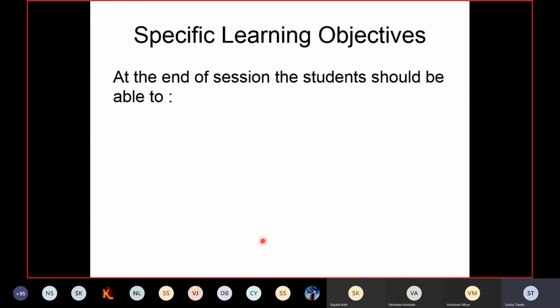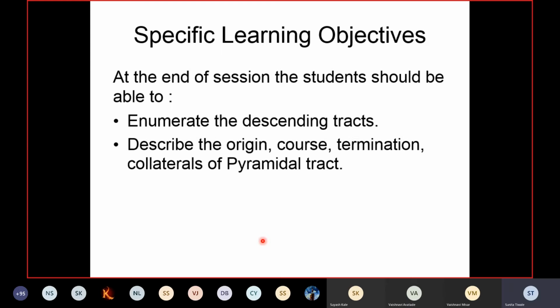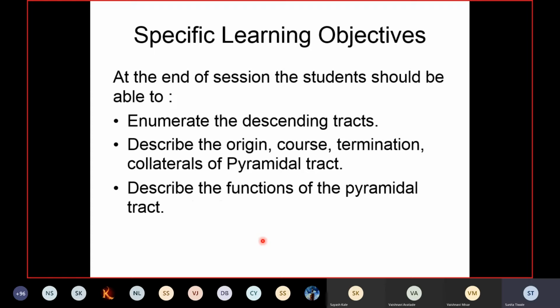Specific learning objectives of today's session are: the student should be able to enumerate the descending tracts, describe the origin, course, termination, and collaterals of the pyramidal tract, and then describe the functions of the pyramidal tract. So these are the specific learning objectives of today's topic.